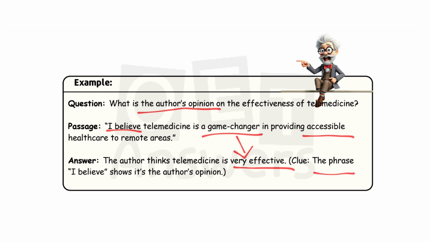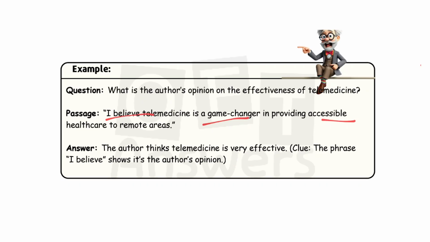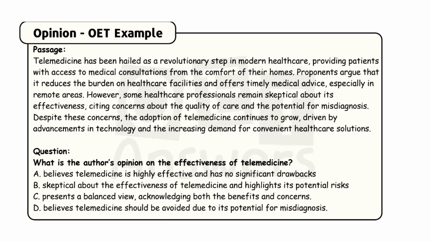Now look for clue words. Instead of revealing his opinion directly, he used phrases such as I believe. I believe shows the author's opinion. Here I told you a game changer is an innovative one. I believe is the exact phrase that we are dealing with now about opinion. This is his opinion. This is the exact phrase, so it shows the author's opinion. This is an OET related example for opinion.